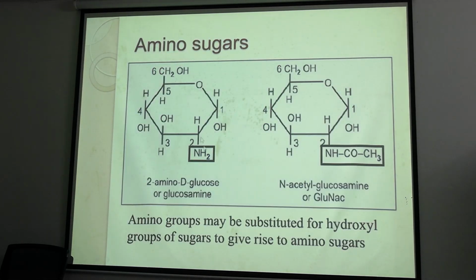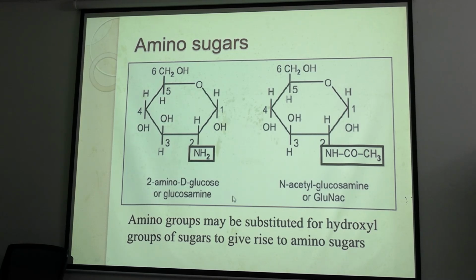Now coming to amino sugars. Here, in the C2 carbon, the OH group is interchanged by an amine group, NH2 group. So this is known as 2-amino-D-glucose. 2-amino-D-glucose is also known as glucosamine. So glucosamine, why important?